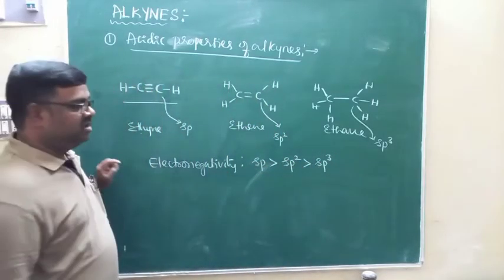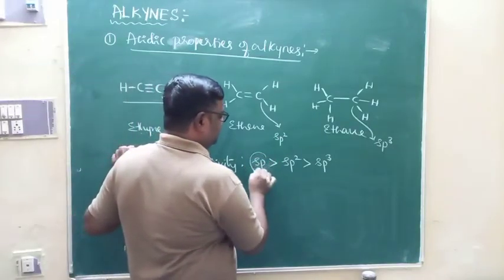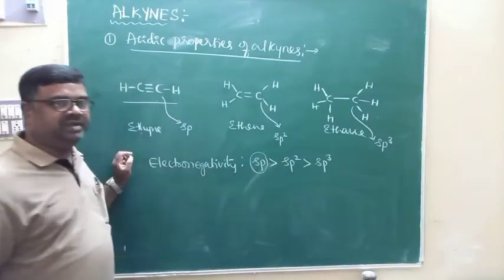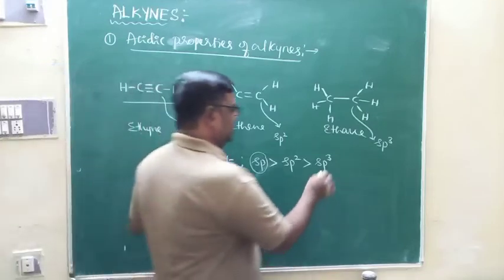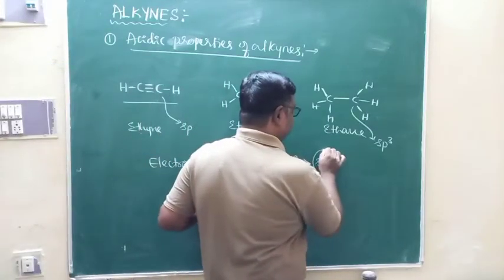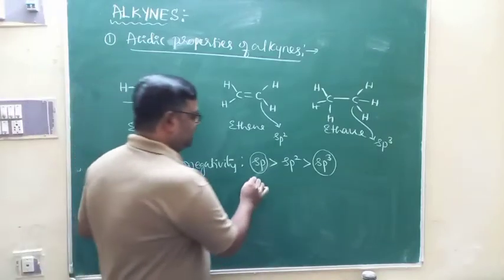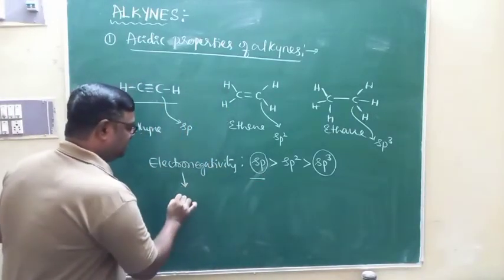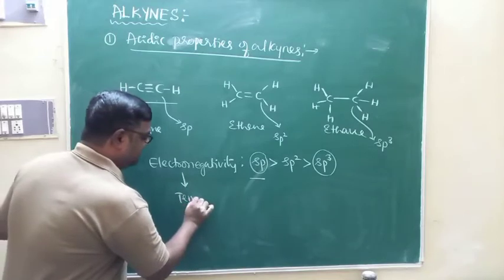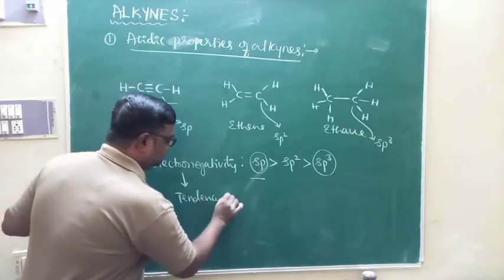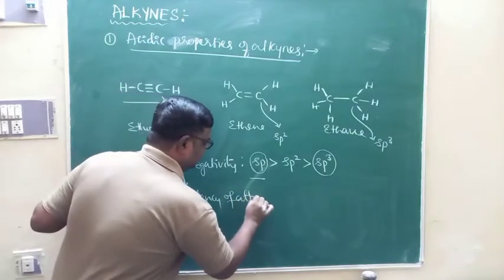The electronegativity of an sp hybridized carbon atom is very high, whereas that of an sp3 hybridized carbon atom is very low. What is electronegativity? Electronegativity is the tendency of attracting a shared pair of electrons.